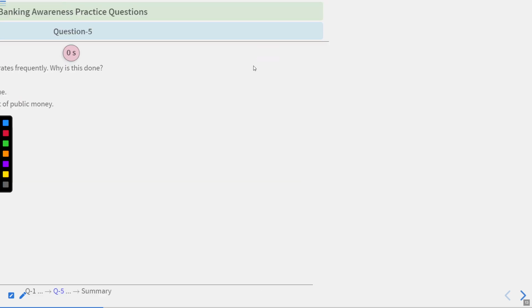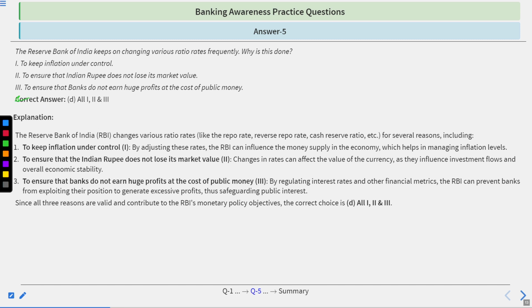The time's up. Correct answer is D, all 1, 2 and 3. Go by explanation. The Reserve Bank of India changes various rates like repo rate, reverse repo rate, cash reserve ratio, etc. for several reasons, including to keep inflation under control. By adjusting these rates, the RBI can influence the money supply in the economy, helping in managing inflation levels.